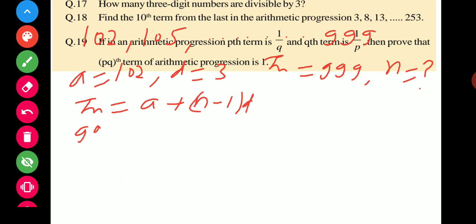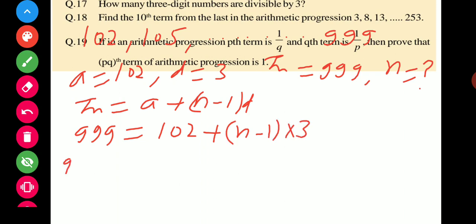Tn is given as 999 and a is 102 plus (n minus 1) into d, d is given as 3. So 999 minus 102 is equal to (n minus 1) into 3.